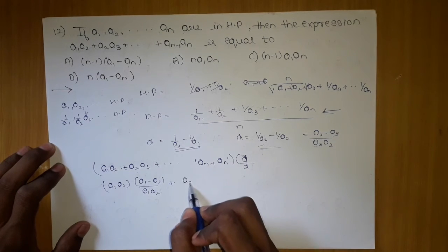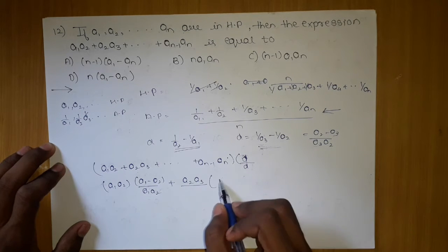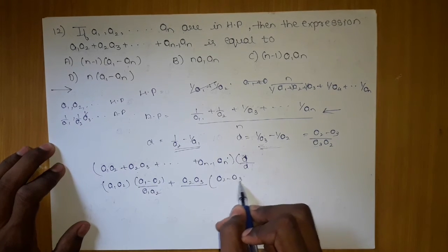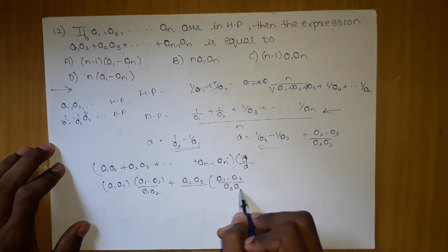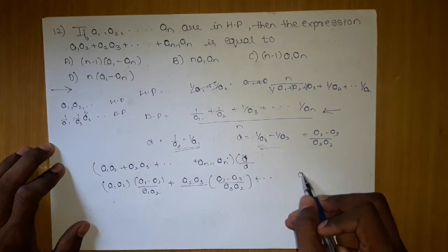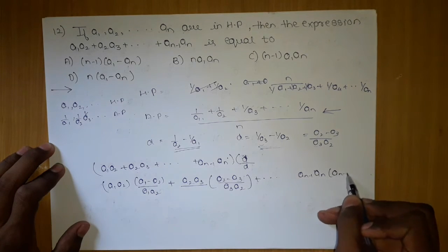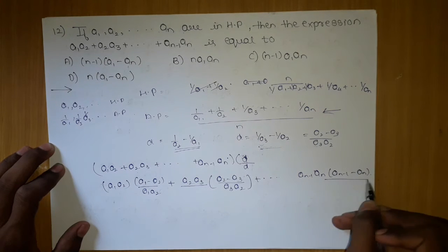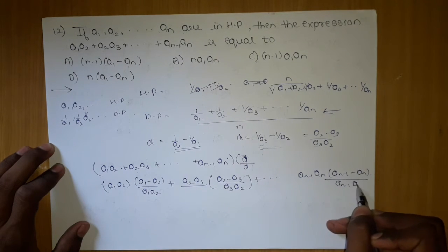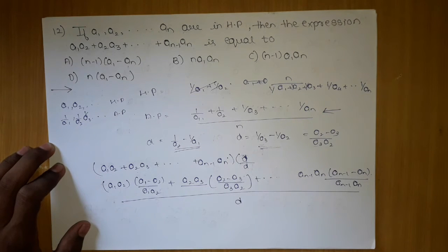Similarly, when I multiply with a2 and a3, I write D as a2 minus a3 upon a3 a2, and so on. The last term will be an minus 1 into an times an minus 1 minus an upon an minus 1 into an, with the whole thing upon D. All the terms will cancel out, which is very obvious.